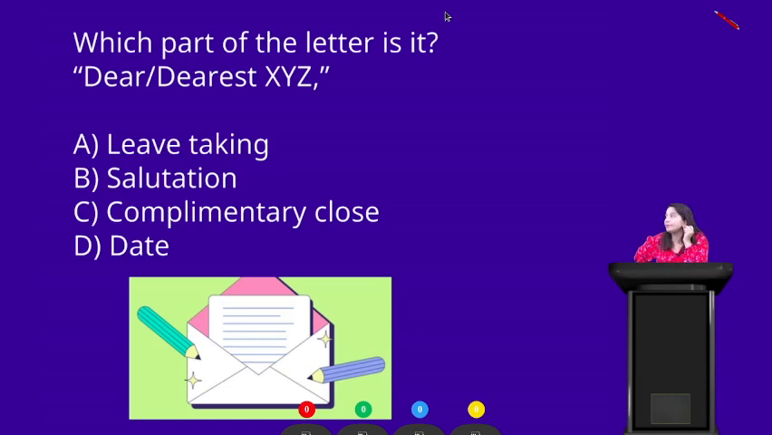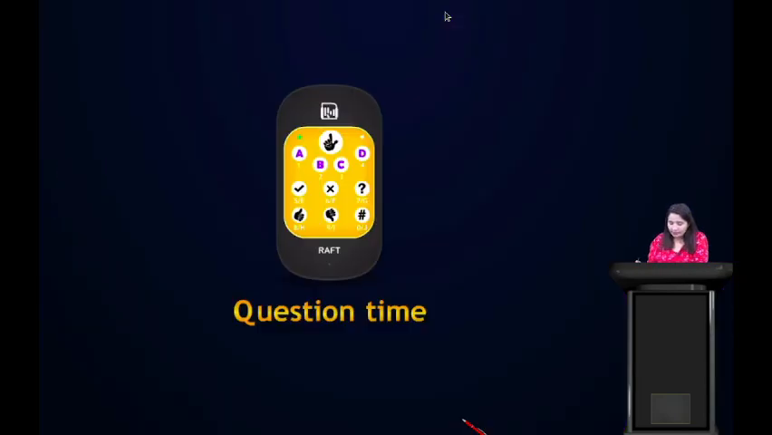Alright students, time up. So here the question is, which part of the letter is it? Dear, dearest, XYZ. Your options are leave taking, salutation, complimentary clause and date. So it is very simple for you all now that this is the salutation. Option B here is the correct option. Let's move forward and have a summary of this session.